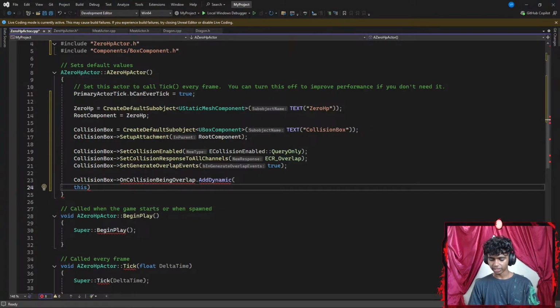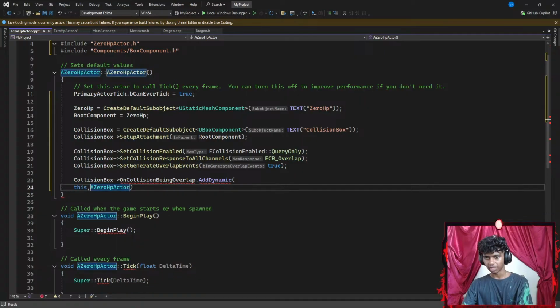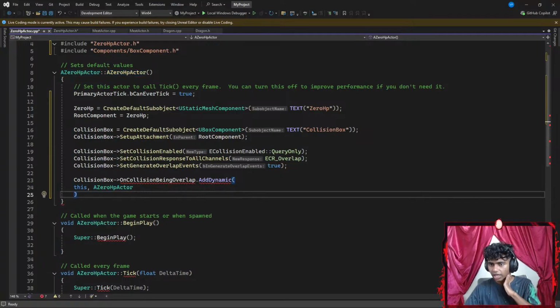I'm going to require this parameter, and let's say something like A0 HP, that's my class name, 0 HP actor. Maybe I get this in the same line here. Now I get this in a new line. Am I missing something here? Did I make a typo?